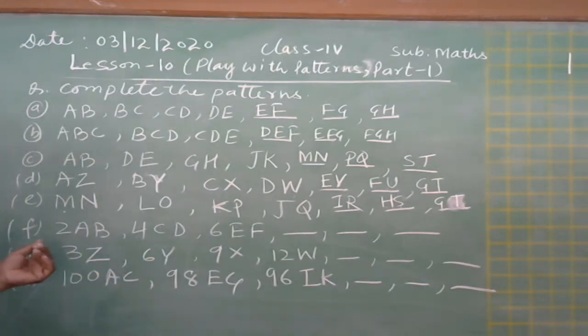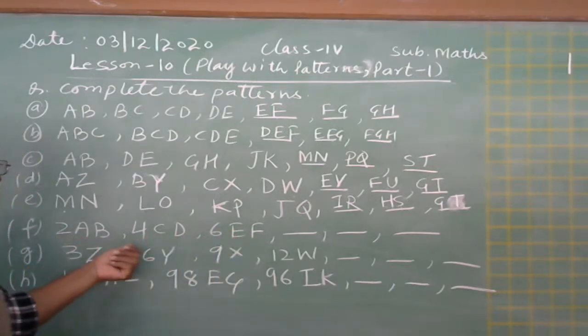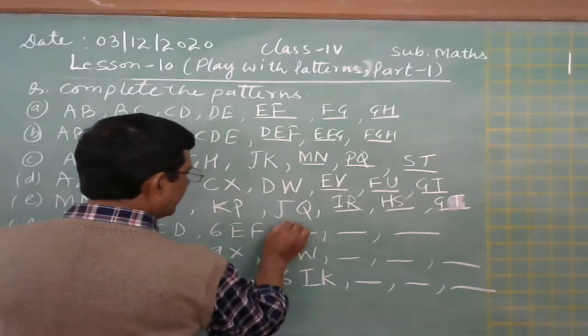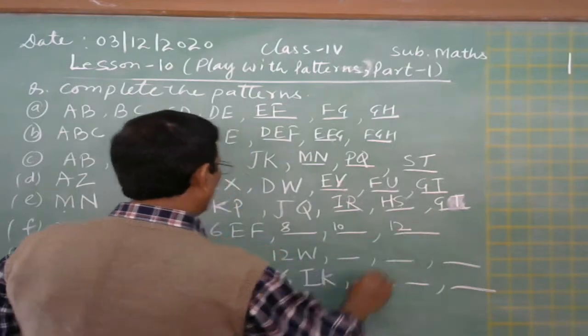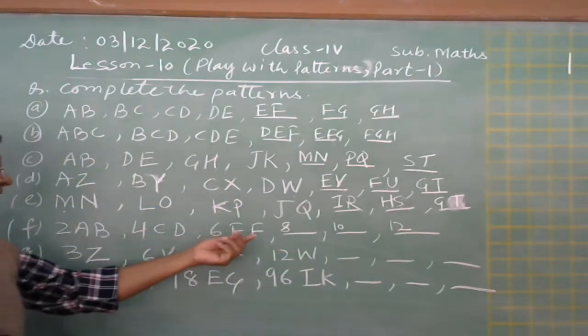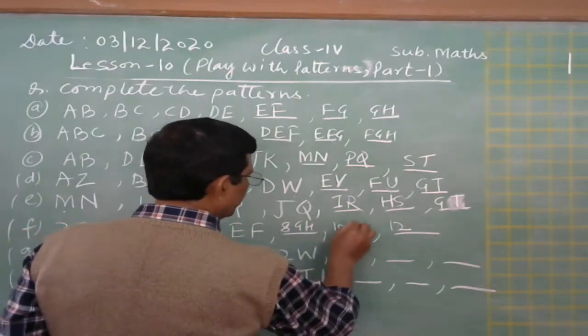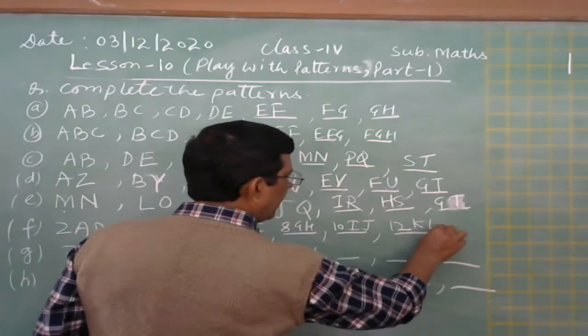Now the F part is there. 2 AB, 4 CD, 6 EF. Then the table of 2 is there. 2, 4, 6. Then it will come 8, then 10 and then 12. Okay. Now AB, CD, EF. Then it will come GH, then IJ, and then KL.